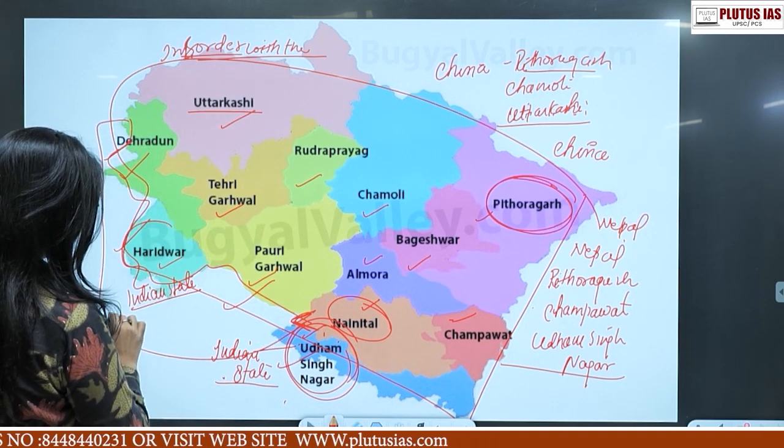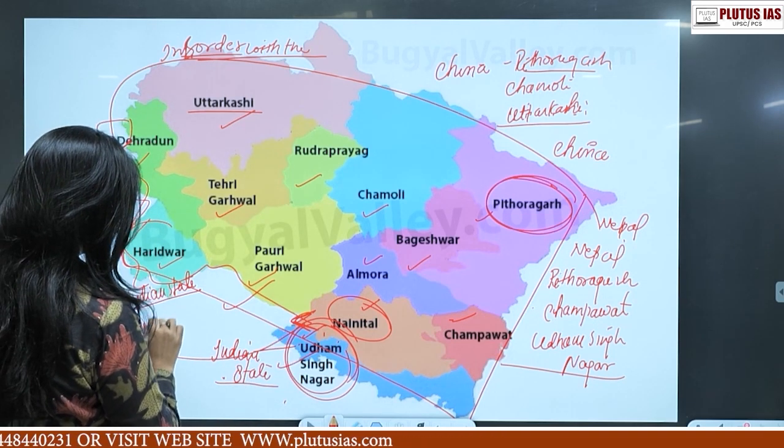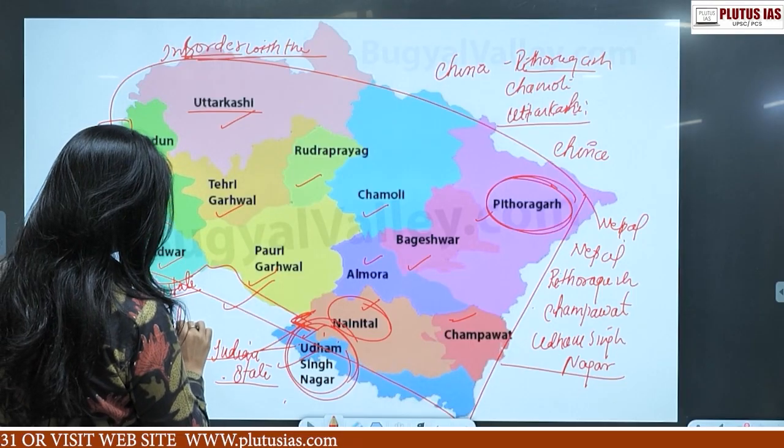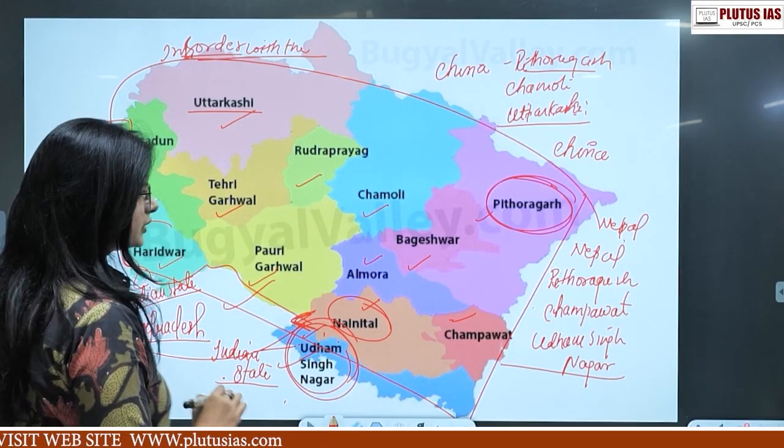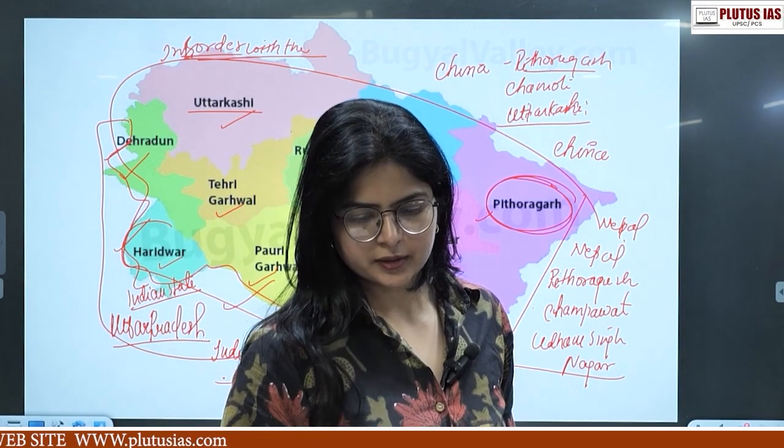All of these form the border with Uttar Pradesh.